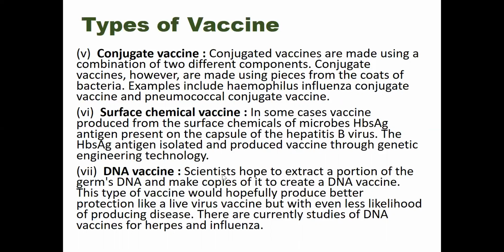And the DNA vaccine. We can even use the germ's DNA to induce our immunity. Scientists hope to extract a portion of the germ's DNA and make copies of it to create a DNA vaccine. This type of vaccine would hopefully produce better protection like a live virus vaccine, but with even less likelihood of producing disease. There are currently studies of DNA vaccines for herpes and influenza. Okay, I think that's all for today. Thank you all.